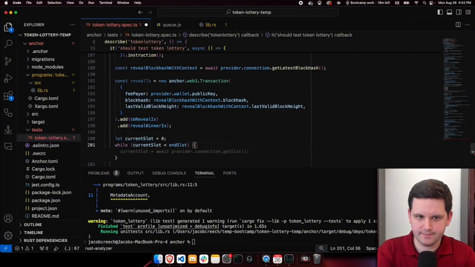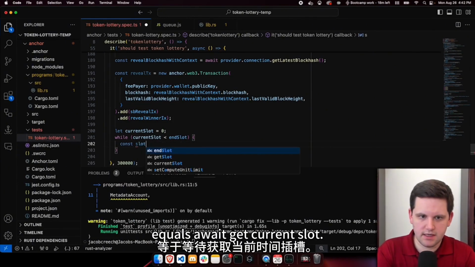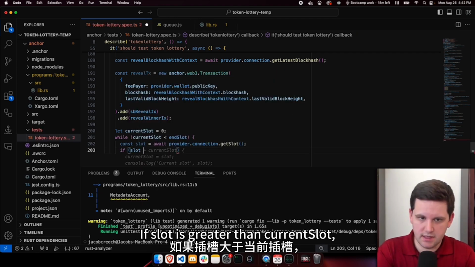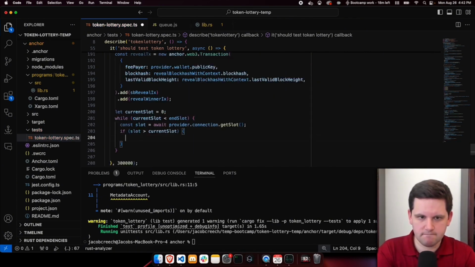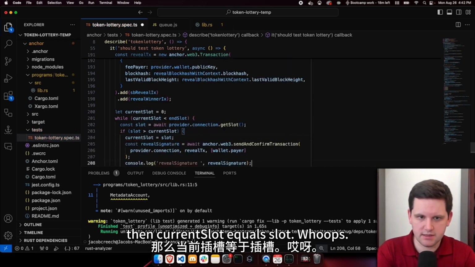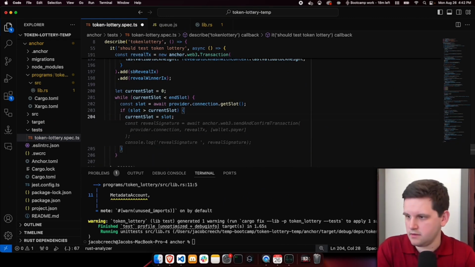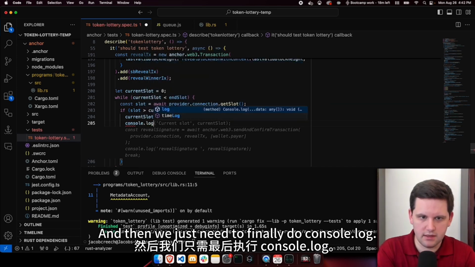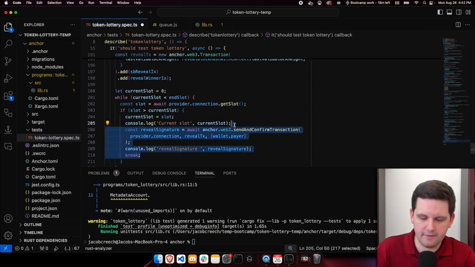So we're going to do a const slot equals await get current slot. If slot is greater than current slot, then current slot equals slot. Whoops, there's a lot of extra code there. And then we just need to finally do console.log. I'm going to log the current slot because I want to know what's going on.